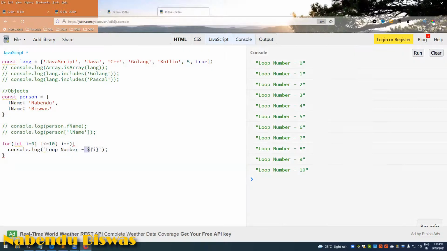This is a way to build a string, which we'll learn more about in ES6. It is a way to show the i value using the dollar sign. Right now let's not go into it.